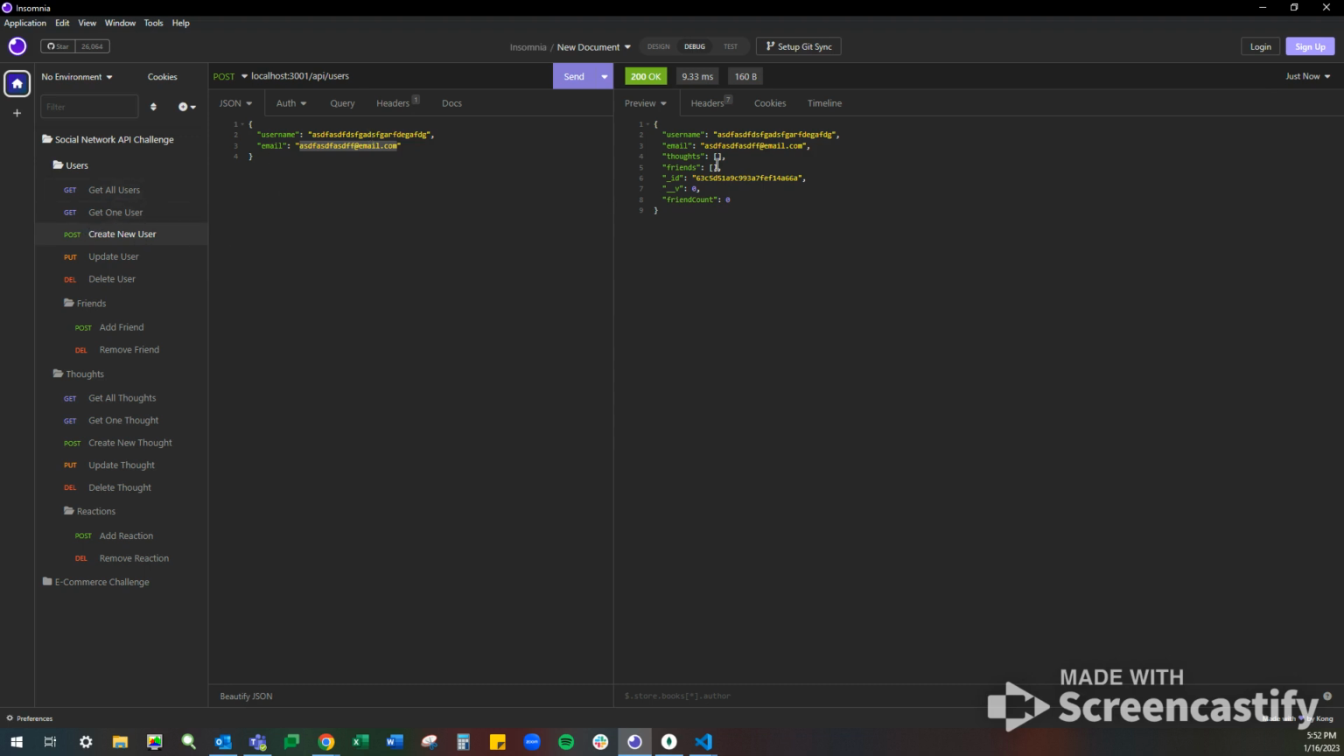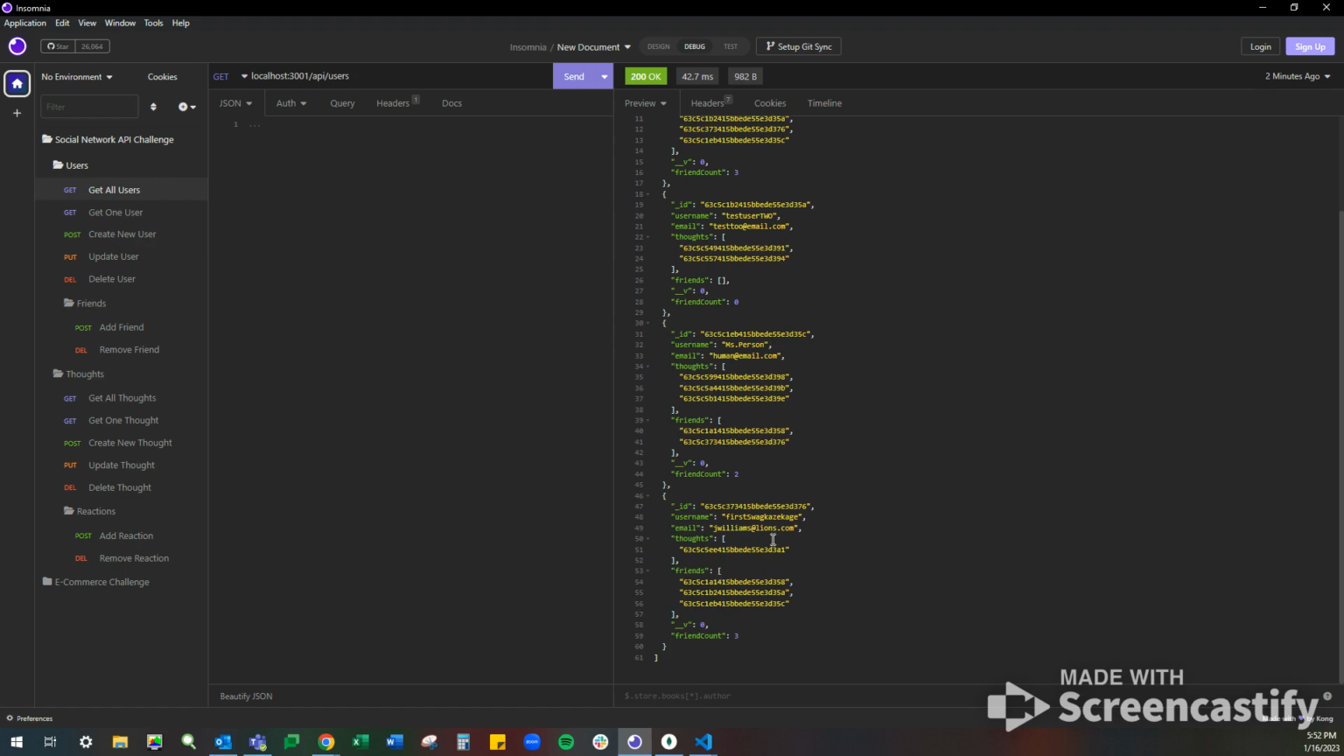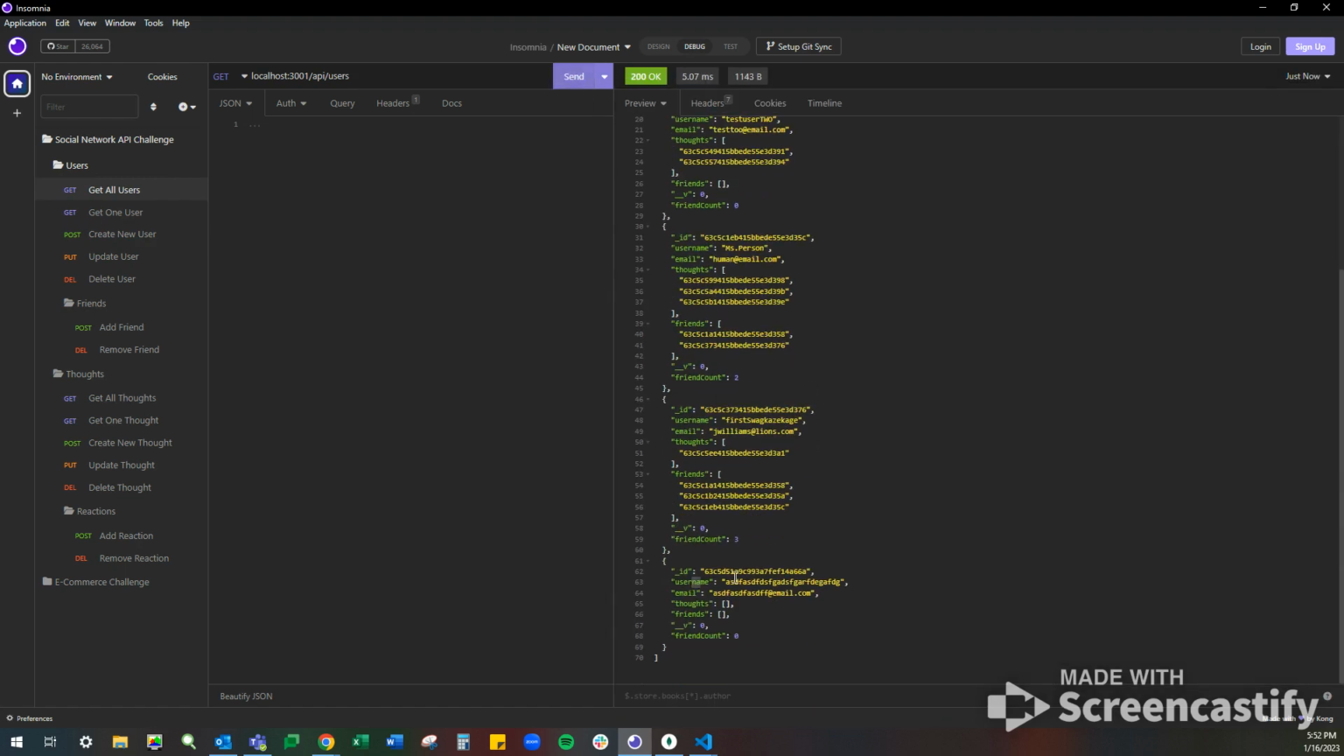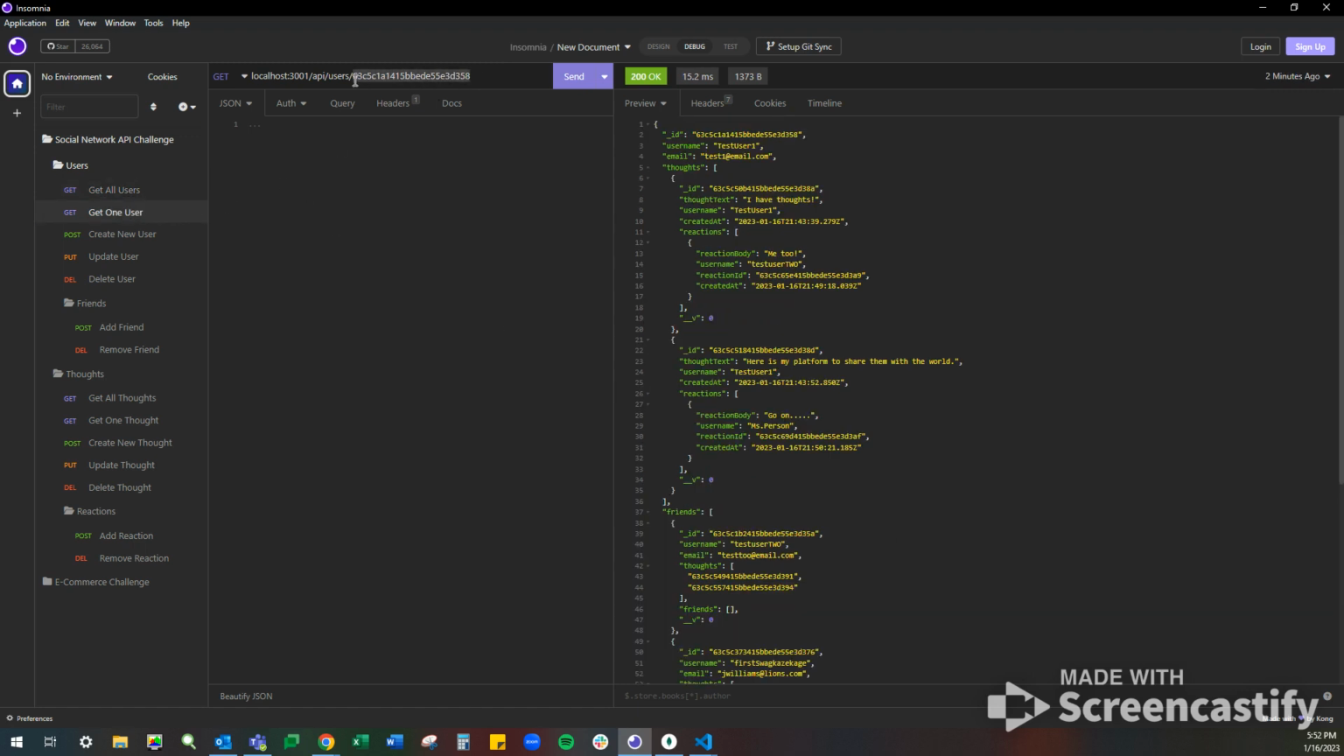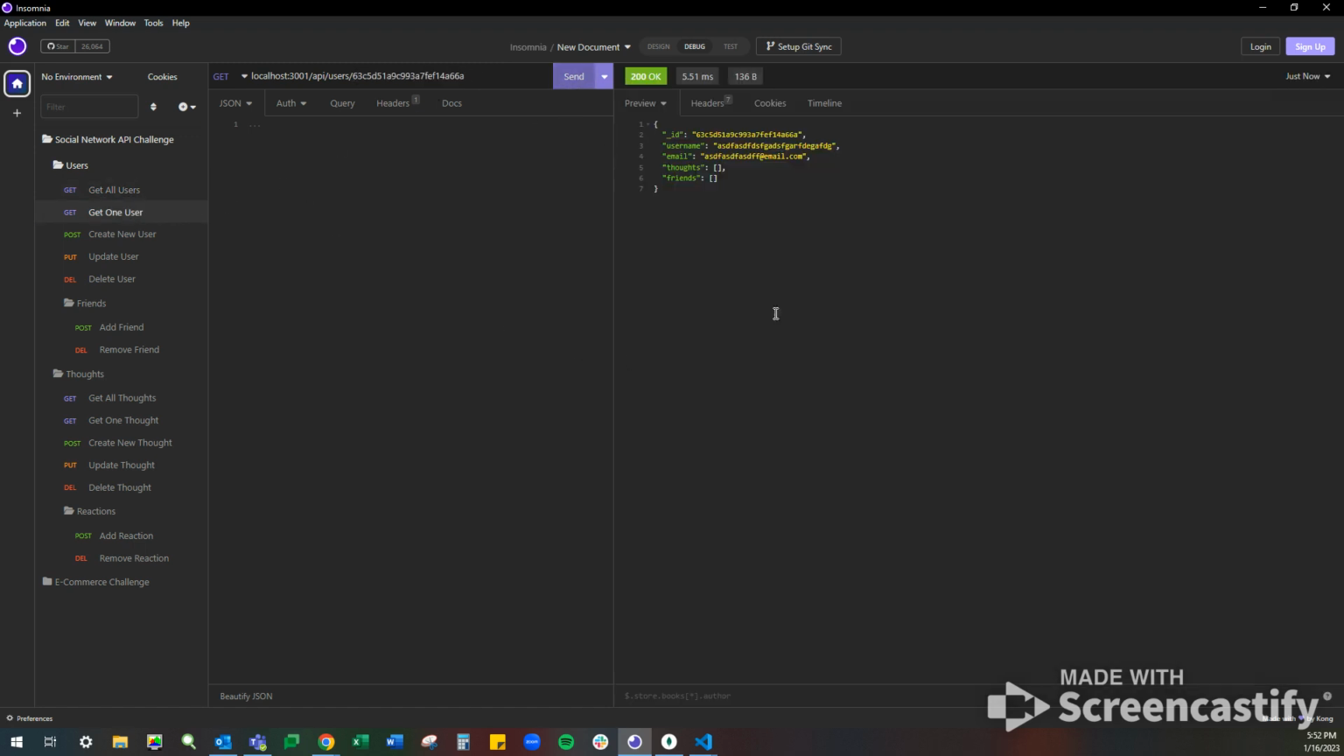But all right, so it says it created this guy over here. Let's grab that ID. But did it really? Well, last person is First Swag Kazakage. But now here we have our gibberish user. And we can search specifically for our gibberish user. There they are. No thoughts, no friends. They're brand new. They'll get there. All sorts of interesting thoughts and stuff. But what a terrible username.